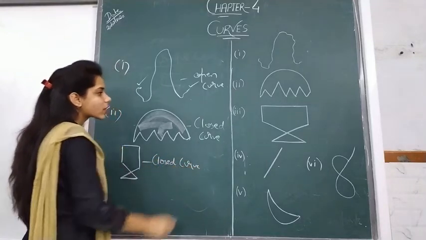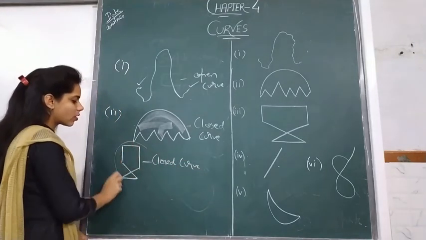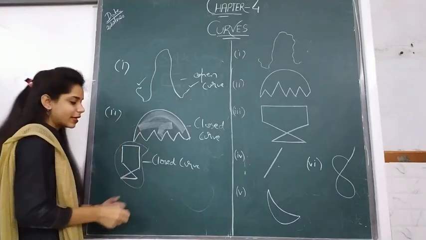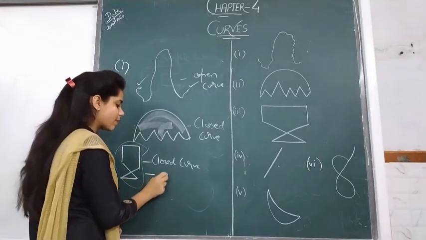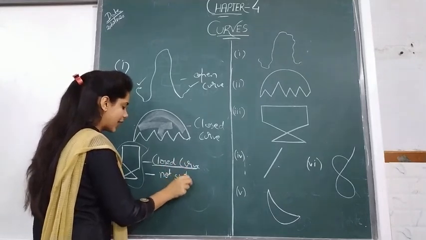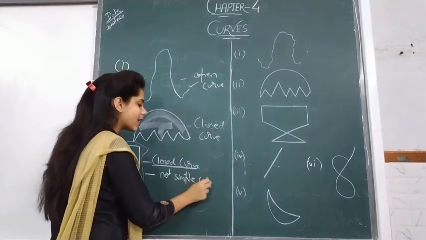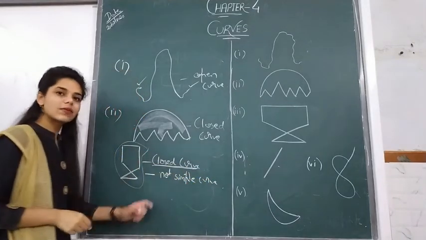Can you identify whether this is simple or not? This is not a simple curve. It is a closed curve but not a simple curve because it intersects itself.